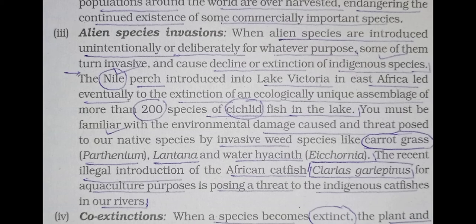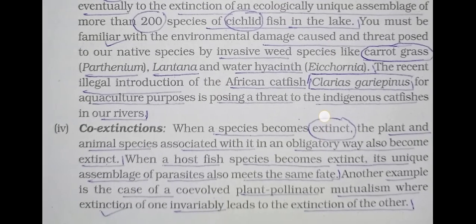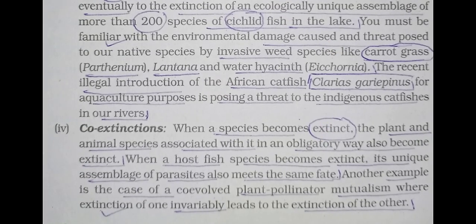You must be familiar with the environmental damage caused and threat posed to our native species by invasive weed species like, underline, carrot grass, then lantana, then water hyacinth, Eichhornia. Next one, the recent illegal introduction of the African catfish, okay, scientific name is also important, Clarias gariepinus, for aquaculture purposes, is posing a threat to the indigenous catfish in our rivers.